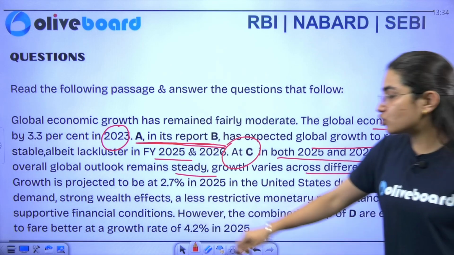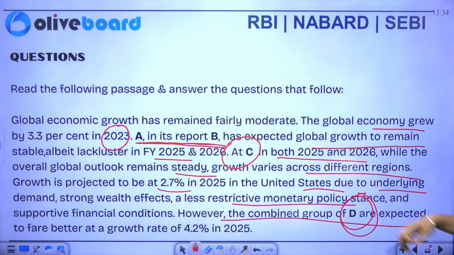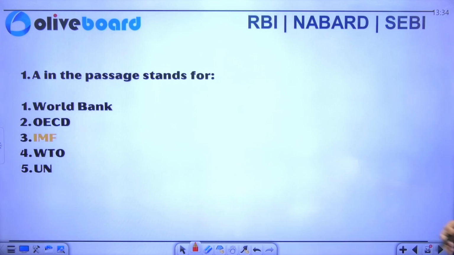Growth is projected to be 2.7% in financial year 2025 in the United States due to underlying demand, strong wealth effects, a less restrictive monetary policy stance, and supportive financial conditions. However, the combined group of D are expected to fare better at a growth rate of 4.2% in the financial year 2025. Now, you have to tell me what A stands for.